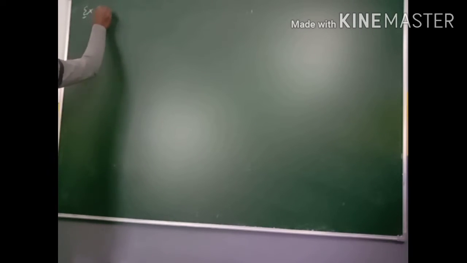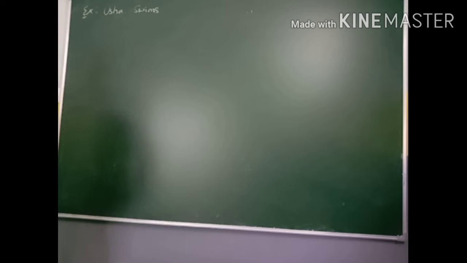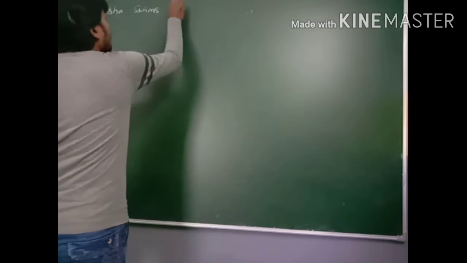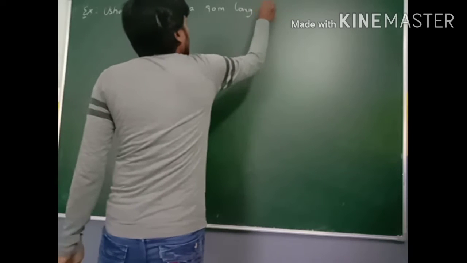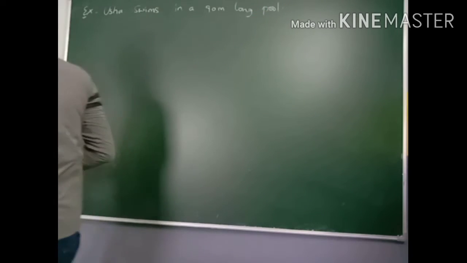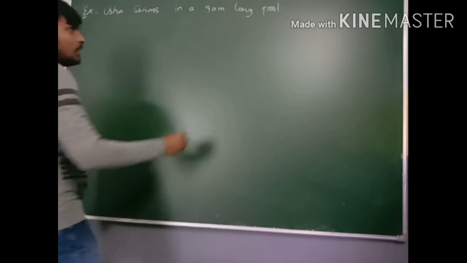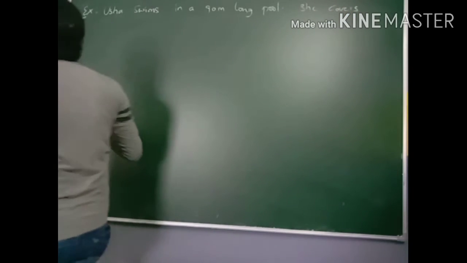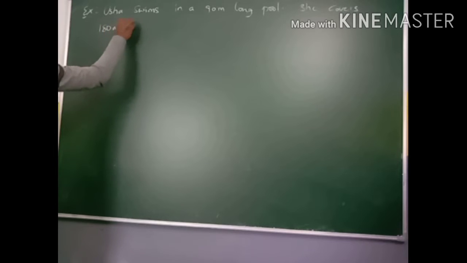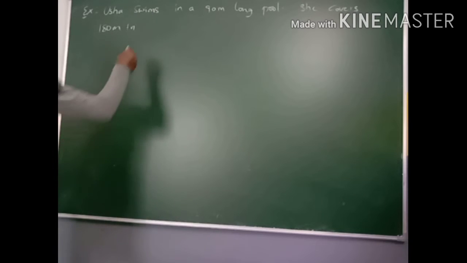Usha swims in a 90-meter long pool. So here, what is the given data? The distance given: she covers 180 meters in 1 minute,